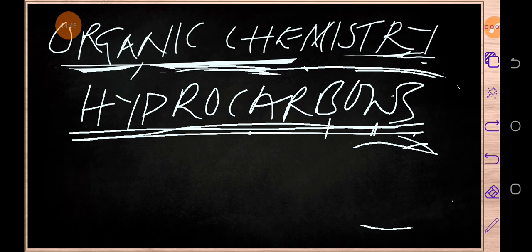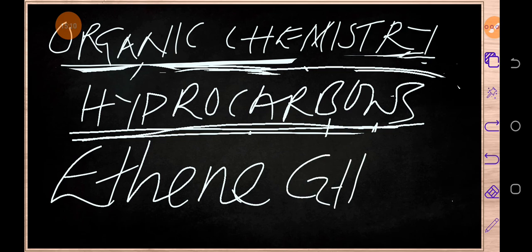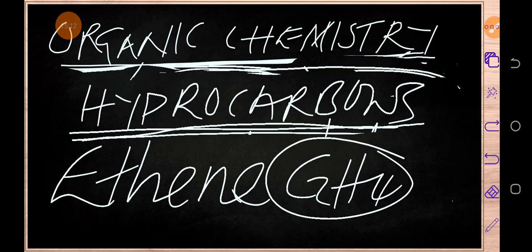We can also talk about ethene. If you haven't heard of ethene before, don't worry, I'm going to explain, and you are going to understand. The chemical formula for ethene is C2H4. The reason why I'm writing this, I'm going to explain, and you will know how to write these chemical formulas.